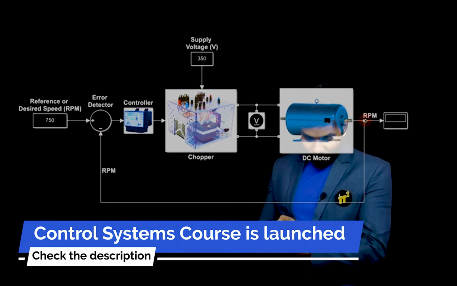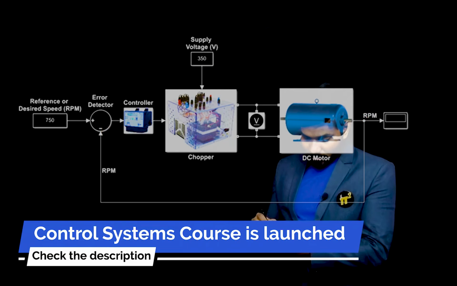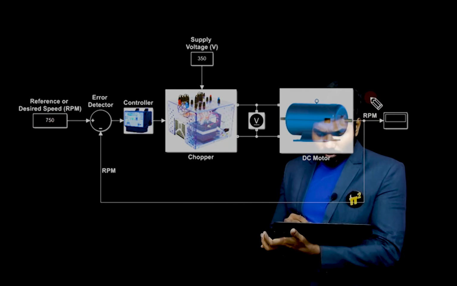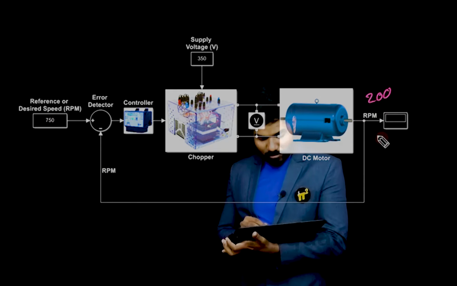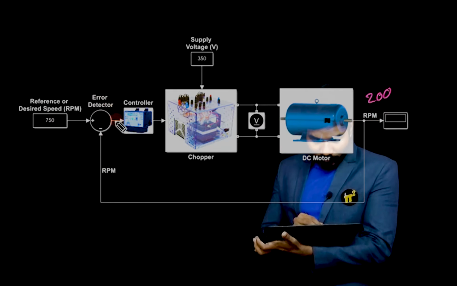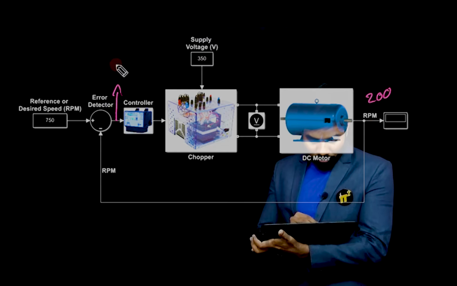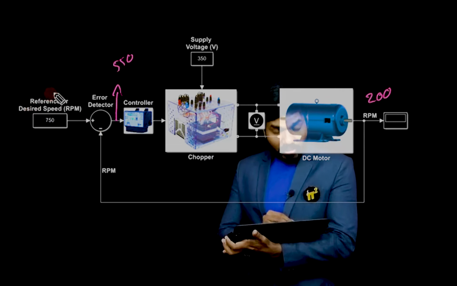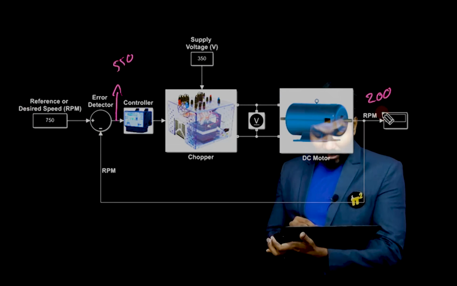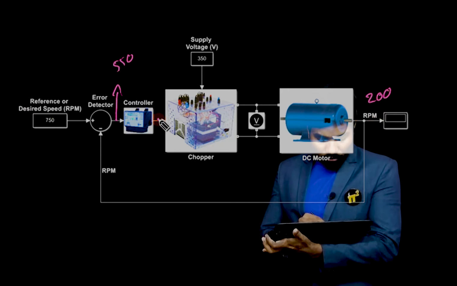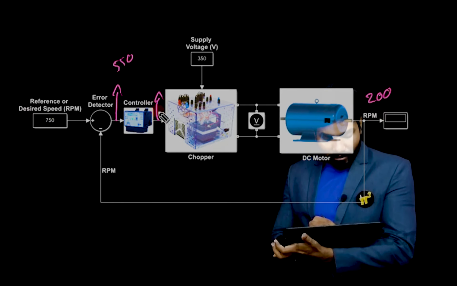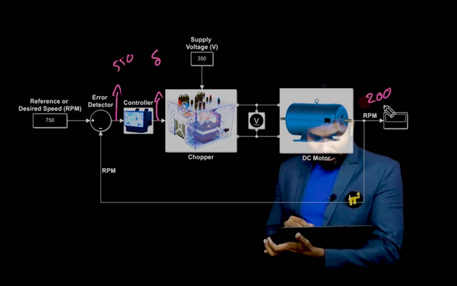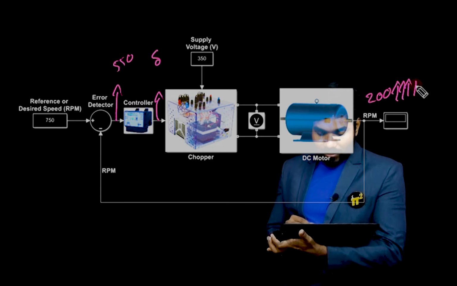Now suppose I have 750 here, and this value is suppose 200. The speed of the DC motor is 200. The error detector will give some positive value. How much is that? 550. So the controller will know there is a huge difference between what the user is asking and what the actual output is. So the controller will activate and change the value of the duty ratio so that this speed will keep on increasing.